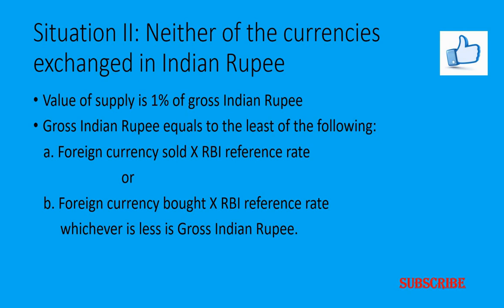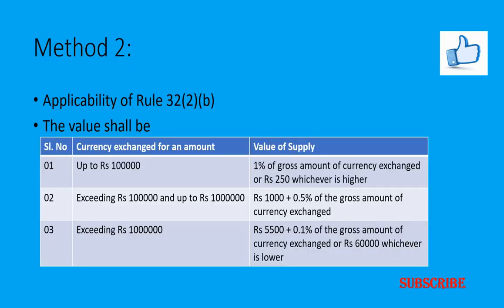Next comes method 2, in which the supplier has the option to determine the value in relation to supply of foreign currency, including money changing, under Rule 32 sub-rule 2 clause B. At the option of the supplier of services, the value shall be determined, for an amount exchanged up to rupees 1 lakh, as 1% of the currency exchanged, or rupees 250, whichever is higher.